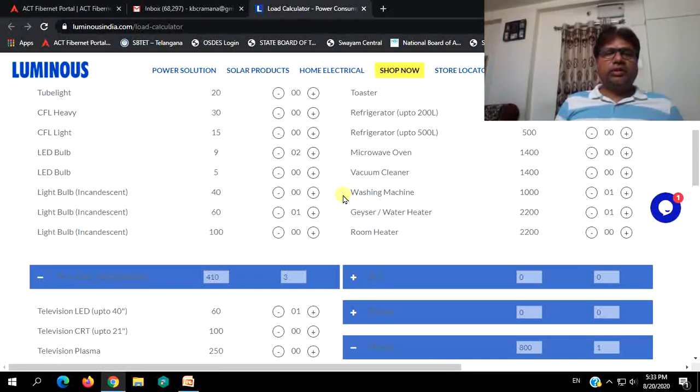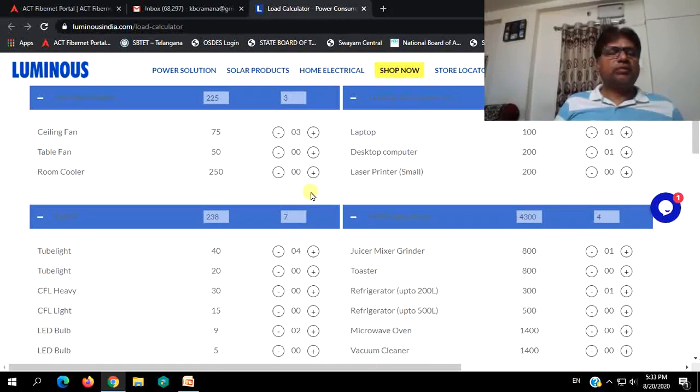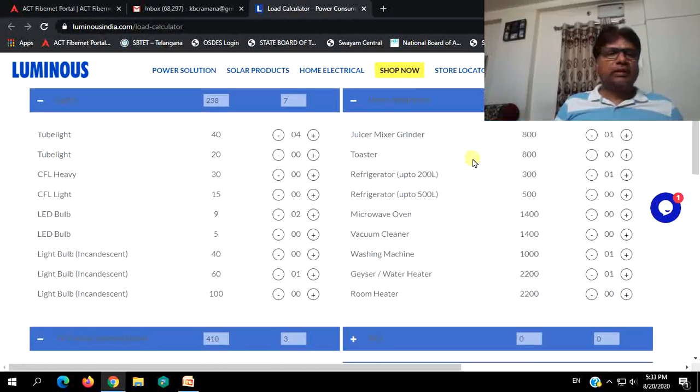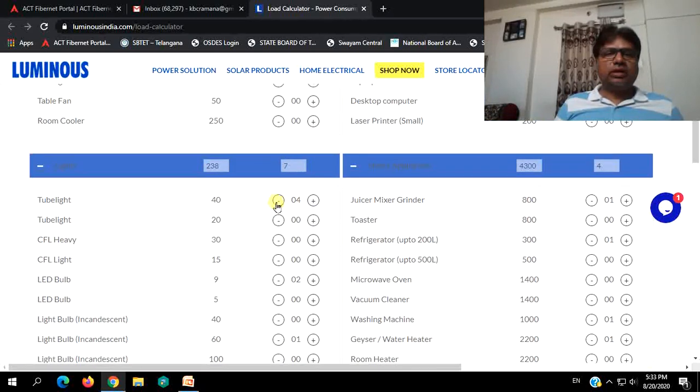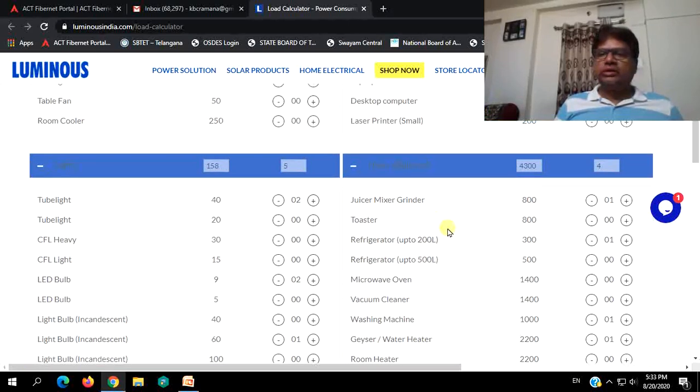So now we will recalculate this by decreasing the load to suit a domestic purpose. Ceiling fans are only 2, you want only a laptop 1, no desktop. Tube lights, only 2 tube lights at the most you will be using.